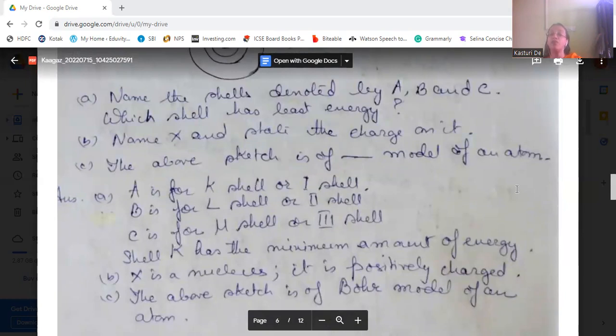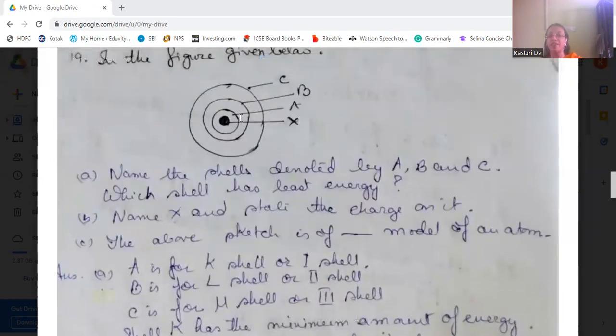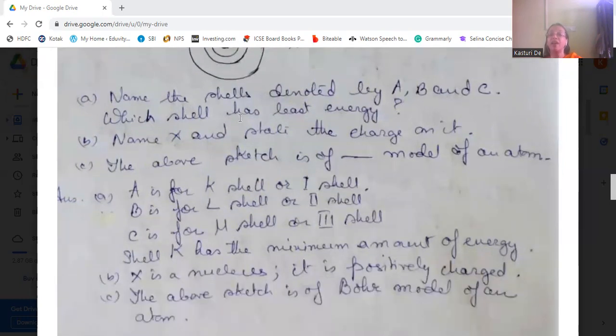A is the K shell, or the first shell. B is the L shell, or the second shell. C is the M shell, or the third shell. And the K shell has the minimum amount of energy. The first shell has the least energy. X is the nucleus, and it is positively charged because it has protons. And the above sketch is of the Bohr model of an atom.